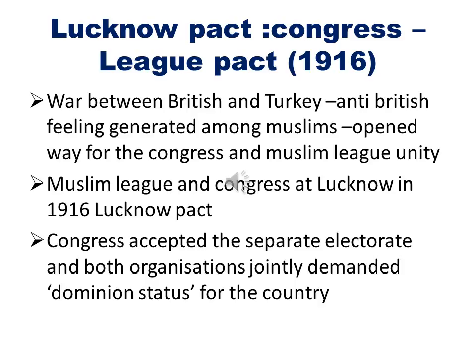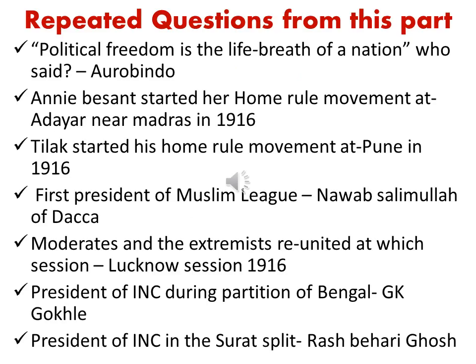The other important, repeated questions from this part, the second phase or the extremist phase, are given below. Political freedom is the life breath of a nation. Who said this? It was Aurobindo. As I already mentioned, Aurobindo was an extremist leader. And Annie Besant started her Home Rule movement where? It was at Adyar near Madras in 1916. And Tilak started his Home Rule movement at Pune in 1916.